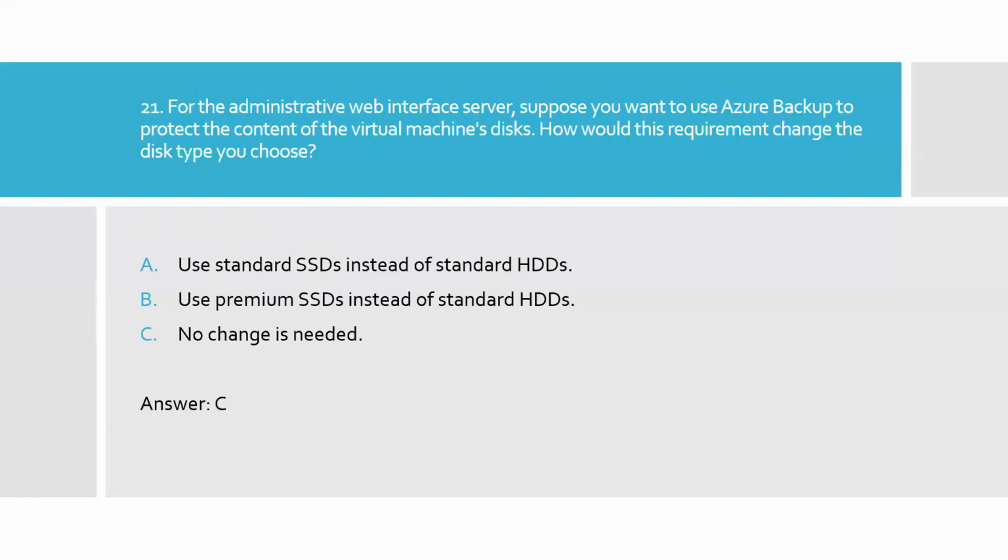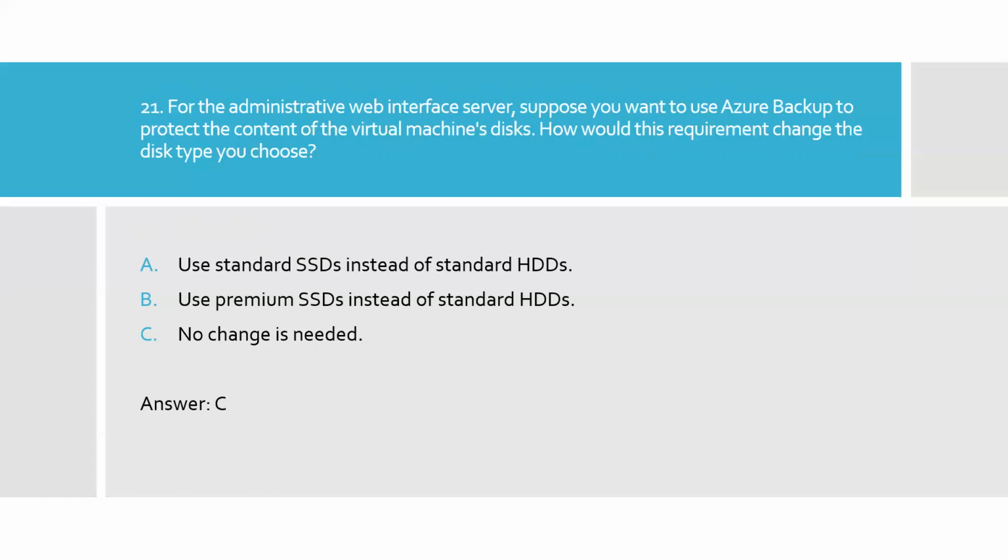Question 21. For the administrative web interface server, suppose you want to use Azure Backup to protect the content of the virtual machine disk. How would this requirement change the disk type you choose? Option A, use standard SSDs instead of standard HDDs. Option B, use premium SSDs instead of standard HDDs. Option C, no changes needed.